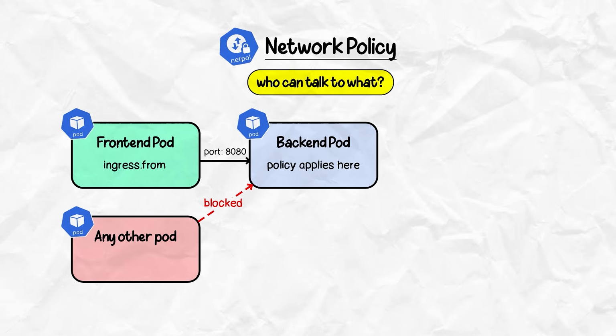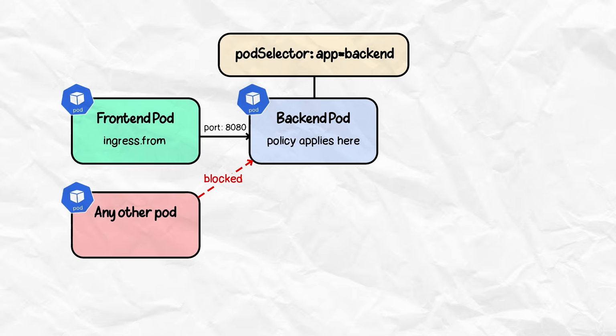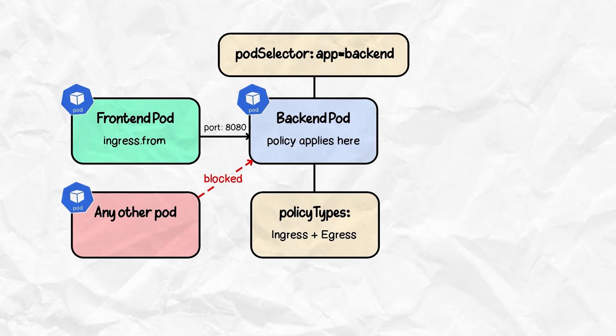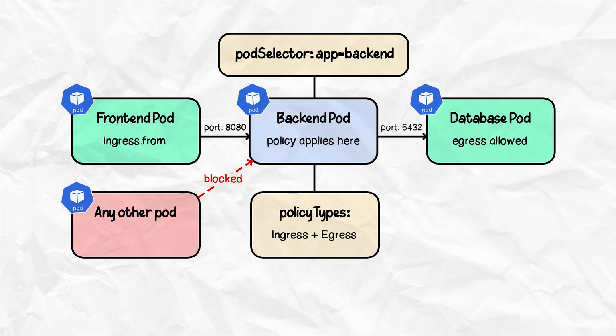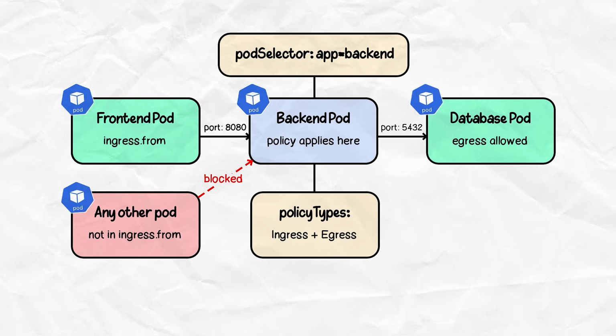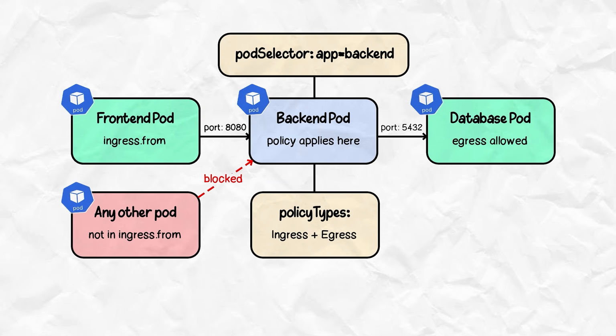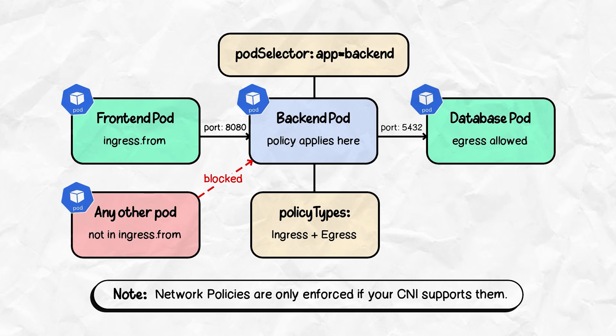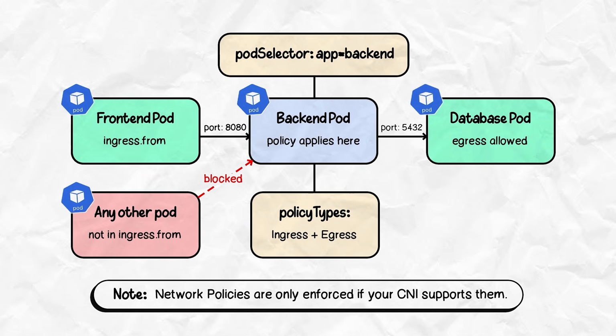The key parameters to note here are pod selector, which basically tells which pods this policy applies to, and policy type, which specifies the path: ingress, egress, or both. Ingress.from specifies which pods can send traffic in, and ports are basically which ports are allowed to receive traffic. One thing to note here is network policies are only enforced if your CNI supports them.